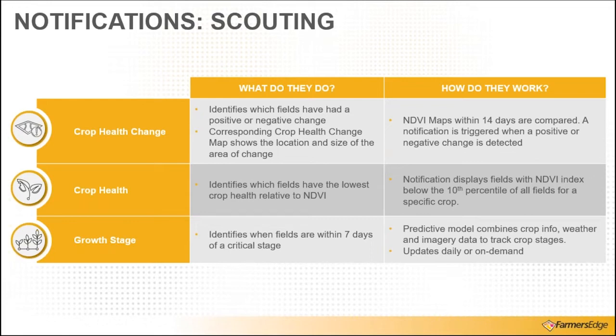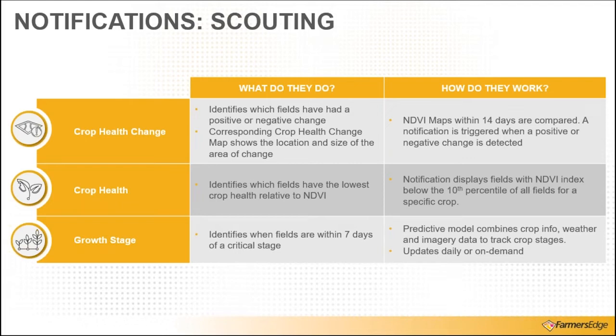And then the bottom one is a growth stage notification via email. Within FarmCommand, we do have growth stage models. And within the crops that we have growth stage models, we have set critical stages. And from those critical stages, we would send an email if any one of the fields are within 7 days of those critical stages. So it's utilizing the weather station data to make those predictions of growth staging.